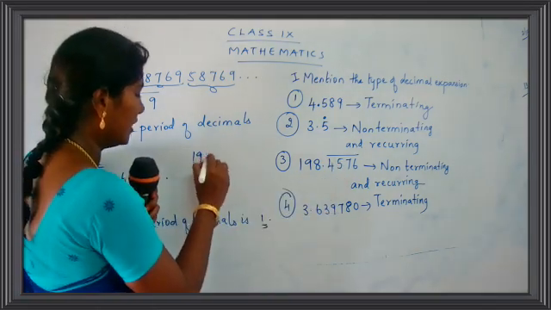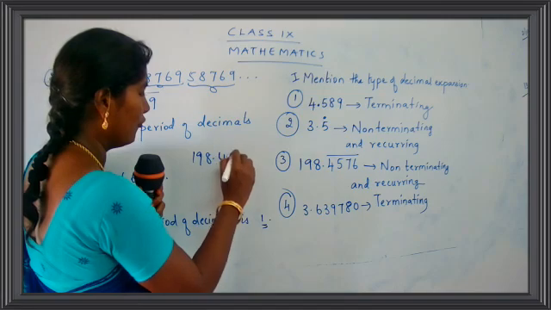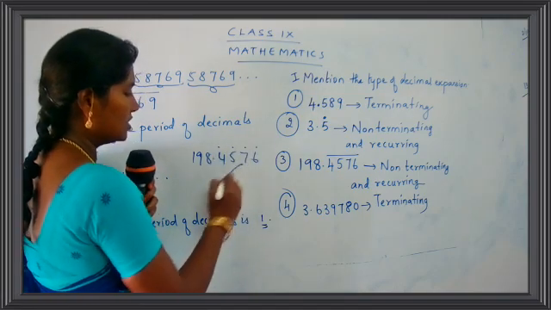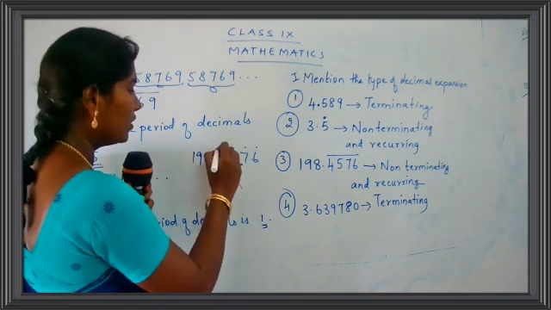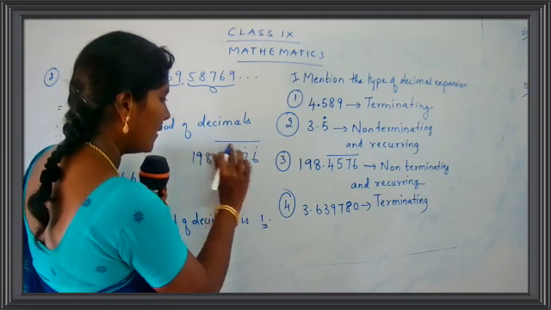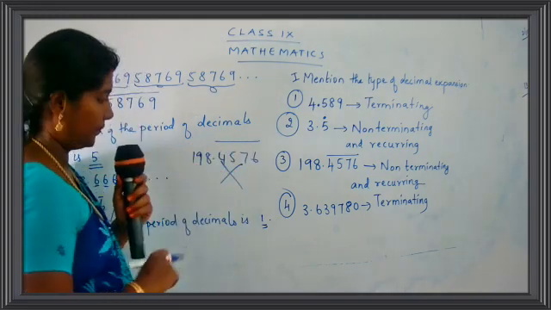But do not use it like this. Do not write 198.4576 with dots. You cannot put this. This is wrong. You have to draw a bar, not the dots.